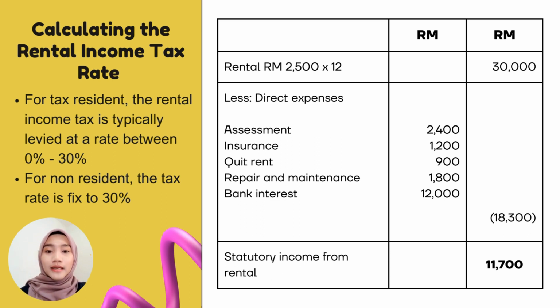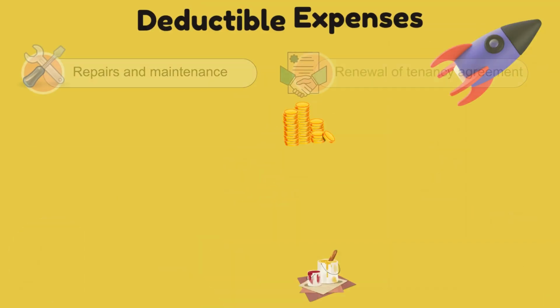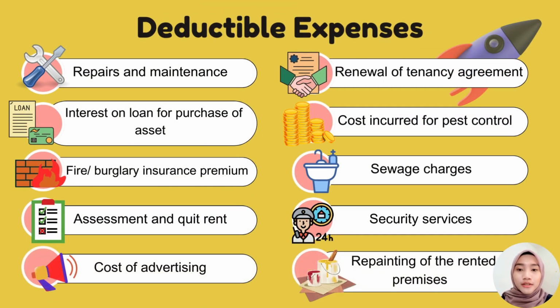After that, we will subtract the direct expenses from the amount of the rental, for example, the assessment, insurance, quit rent, repair and maintenance, and bank interest. So the amount of the direct expenses is 18,300, and after that we will get 11,700, and that is the statutory income from a rental. There are also deductible expenses, which are expenses that will not be taxed.